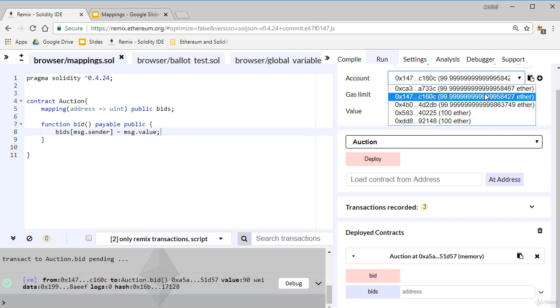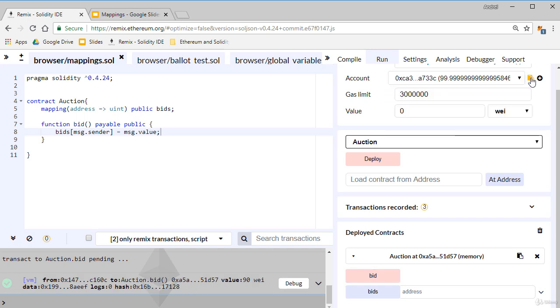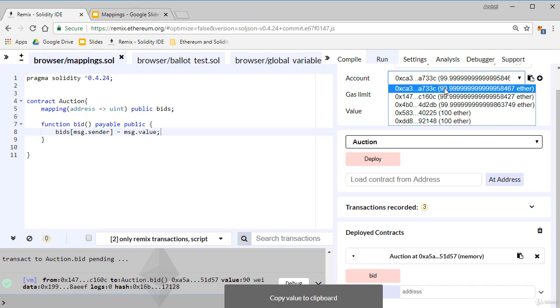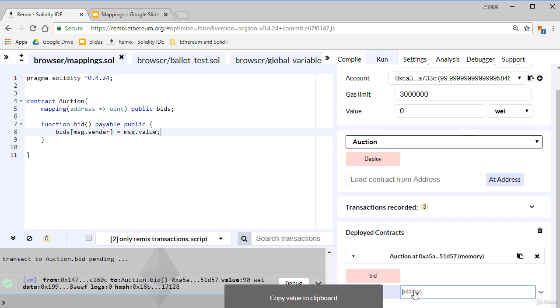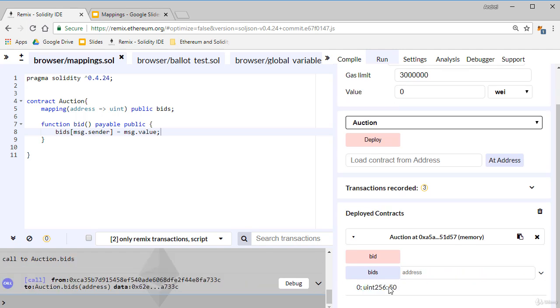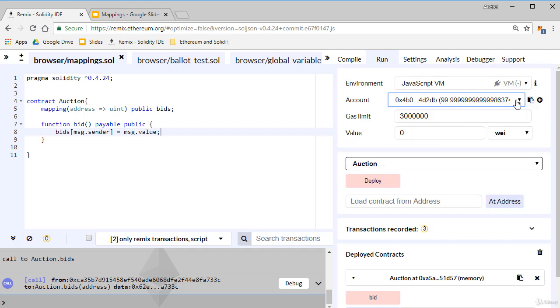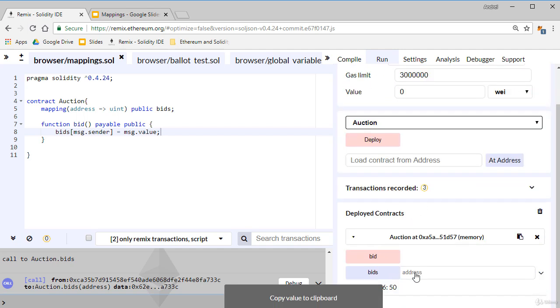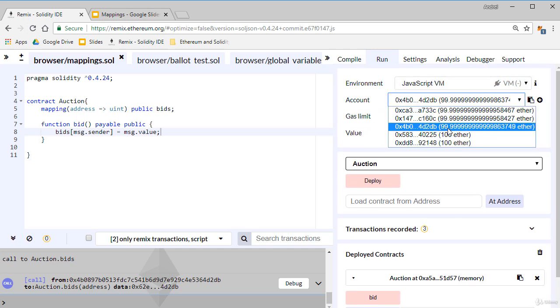And now I want to see what is the value of this key, so of the first address in the mapping. So here I paste the address and I get the value that address has sent. If I want to see the value for this address, I copy paste the address here and I see the 0 value. Why is the 0 value here? Because this account, the third account, didn't send wei to my contract.